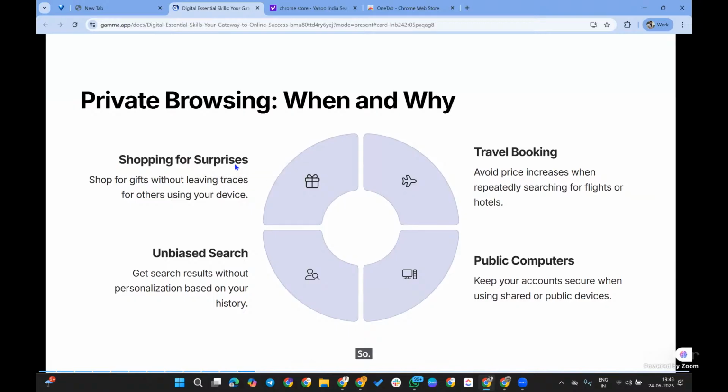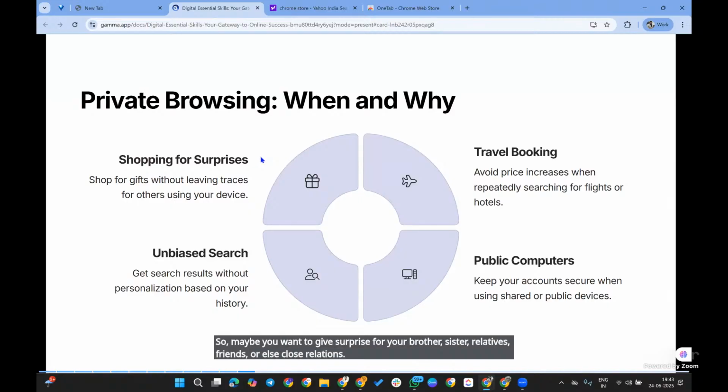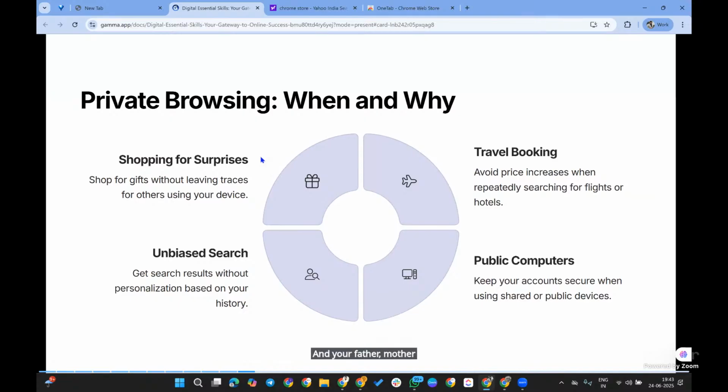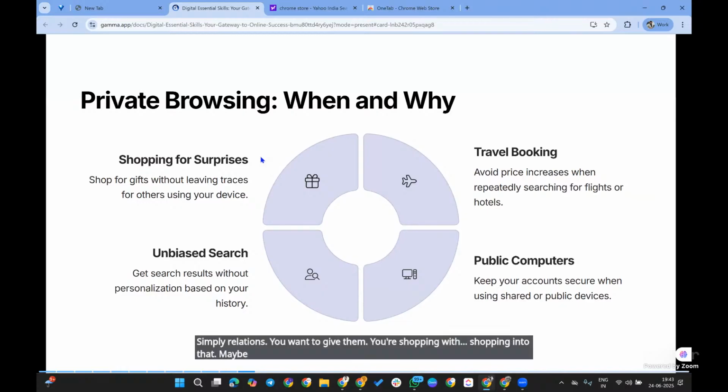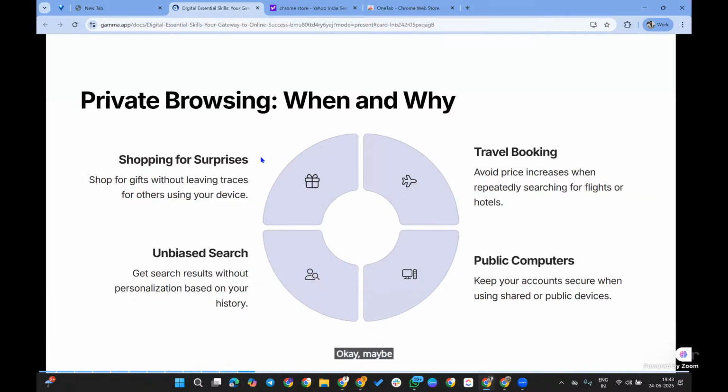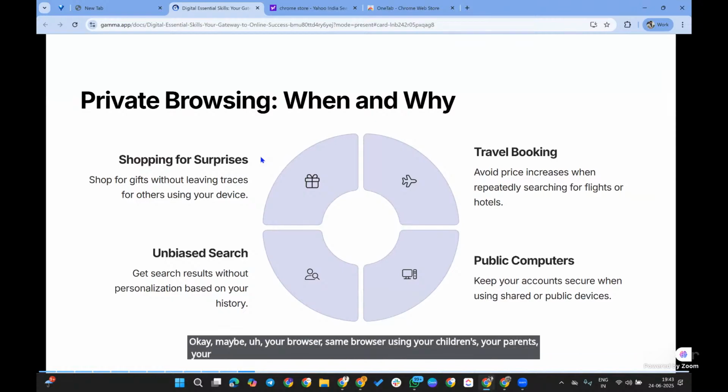Maybe you want to give a surprise to your brother, sister, relatives, friends, your father, mother, grandmother. You are shopping for that, and maybe your phone or browser is used by all of them, your children, parents, relatives, siblings, etc.